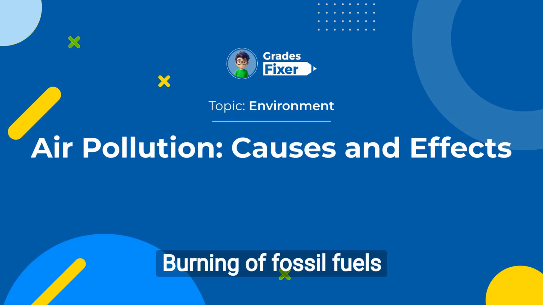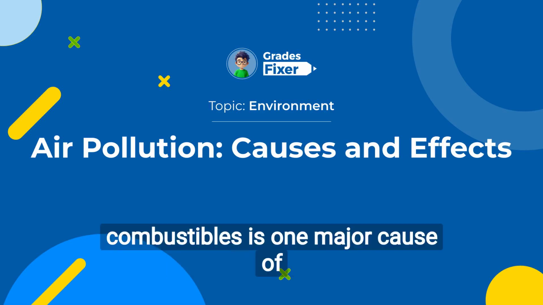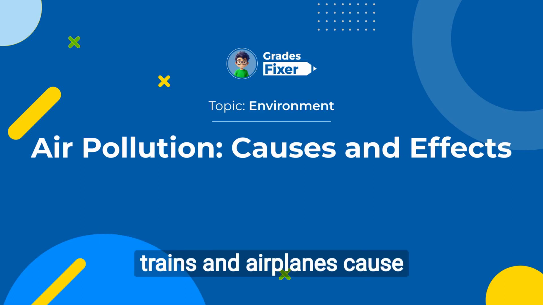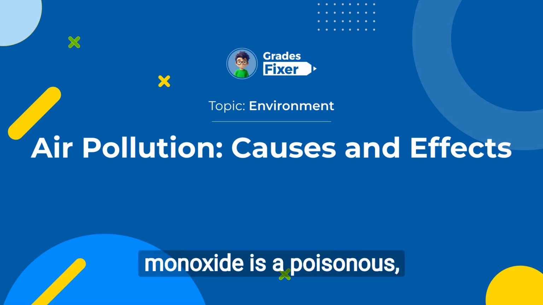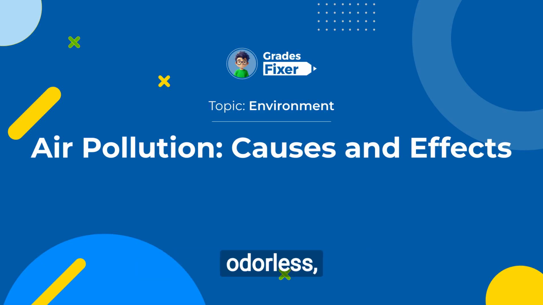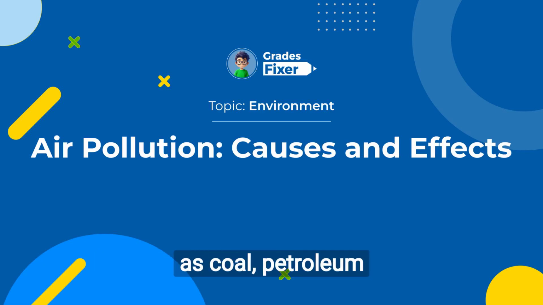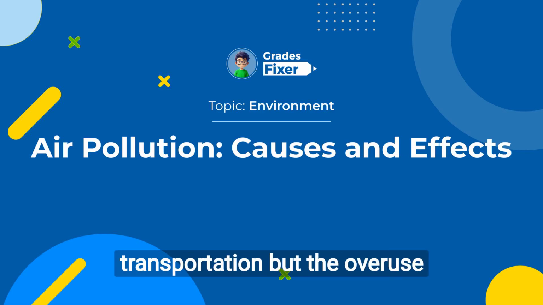Burning of fossil fuels like coal, petroleum, and other factory combustibles is one major cause of air pollution. Also, vehicles like cars, trains, and airplanes cause a big amount of air pollution. Carbon monoxide is a poisonous, odorless, colorless gas that is formed when burning fossil fuels such as coal, petroleum, and natural gas. We rely on these fossil fuels to fulfill our daily needs of transportation, but the overuse is killing our environment.